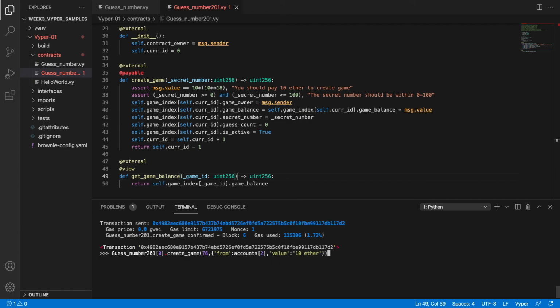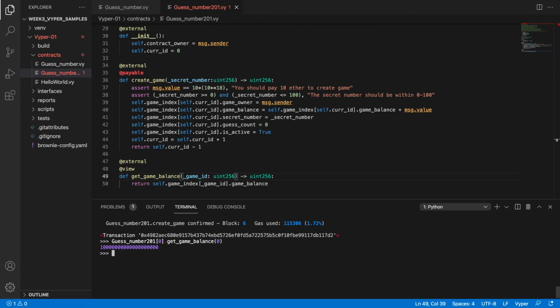Now we are going to get the balance, so we're going to do a get balance call here. So we are going to call from the same deployment get game balance, and we are going to submit the game ID 0, which is the first one that we created, and it's going to return that the balance is 10th, and we are going to do game 1, and it's going to return that the balance is 10th. And if we do game 2, which would be a third game, it is 0 because that game doesn't exist, it's not created. So that's the way that we work with the structs and hash maps, guys.